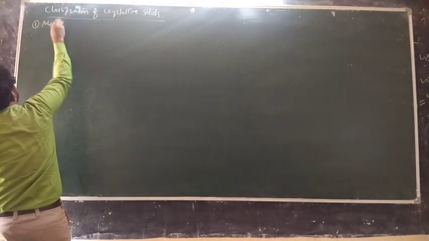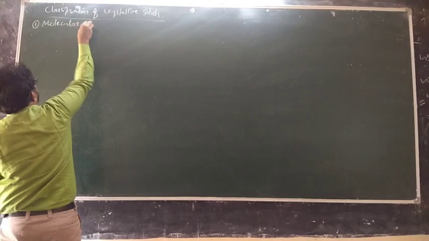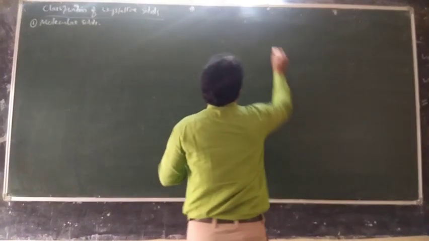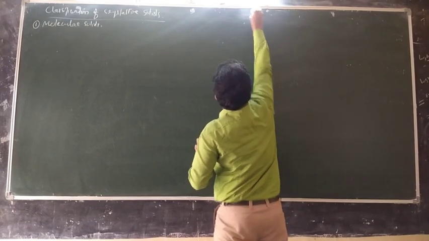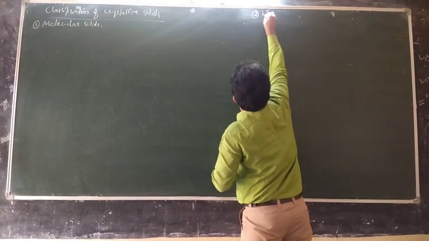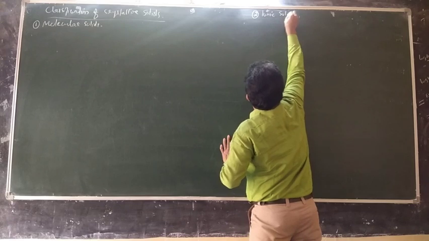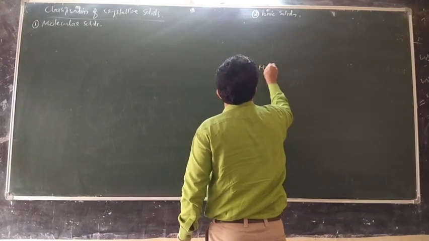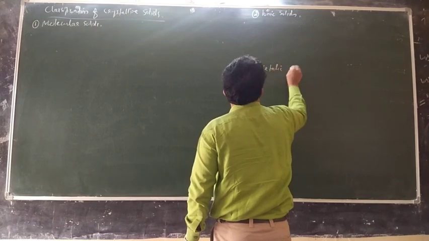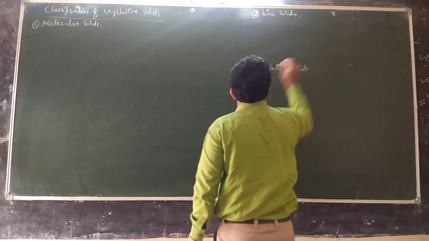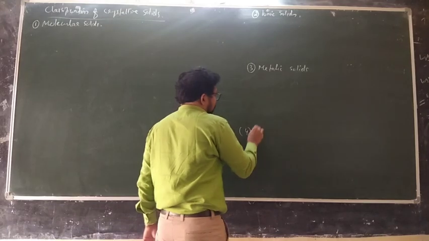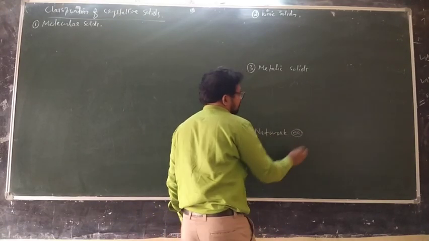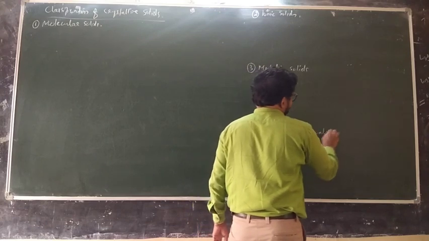Molecular solids. Second, ionic solids. Metallic solids. Network, another name is covalent solids.